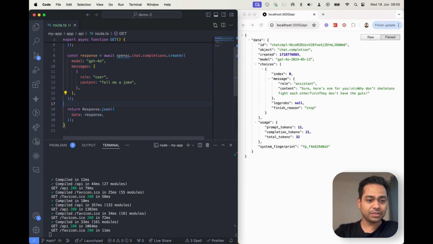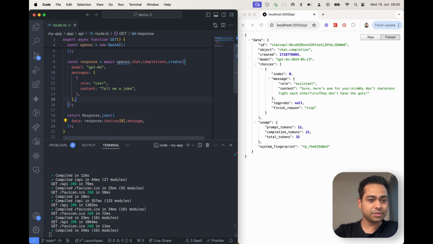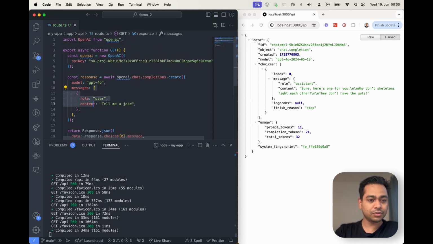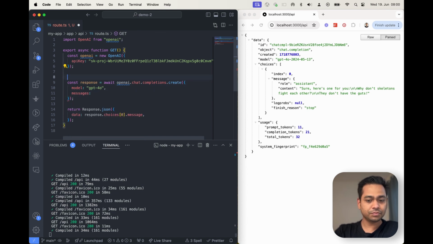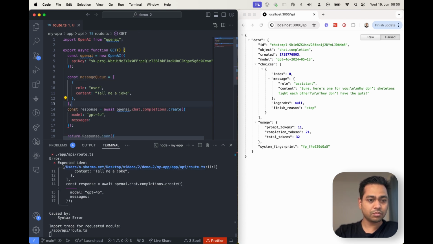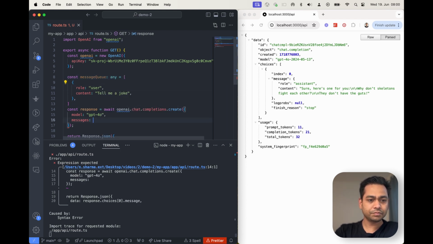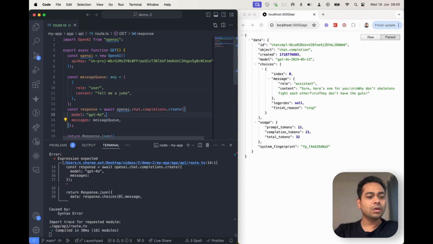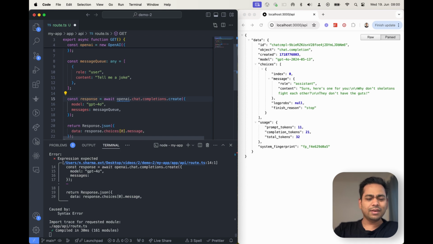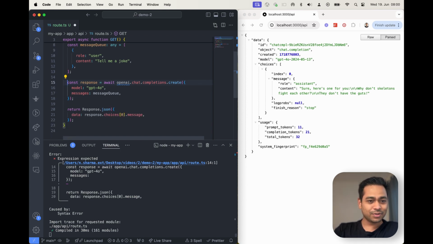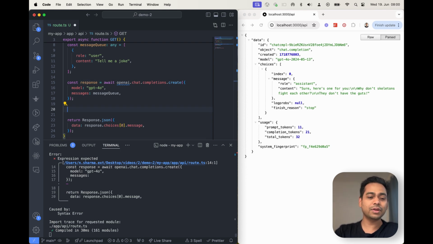I can maybe clean this up a little bit just to get the message, and I can also move this message to a variable. Perfect. I'm using any here because we just don't want to deal with the noise of TypeScript at the moment. So yeah, now I have a simple OpenAI reference and inference endpoint.